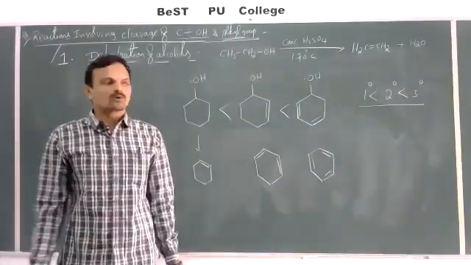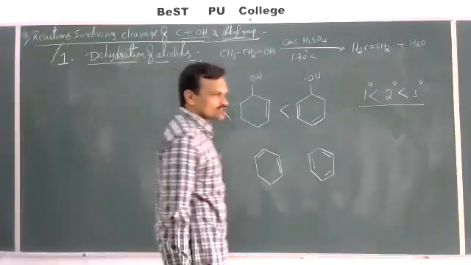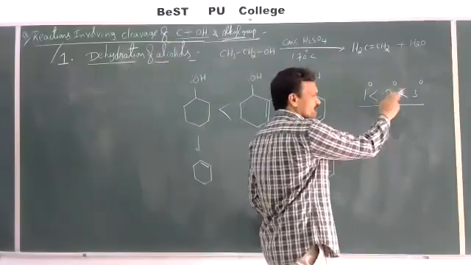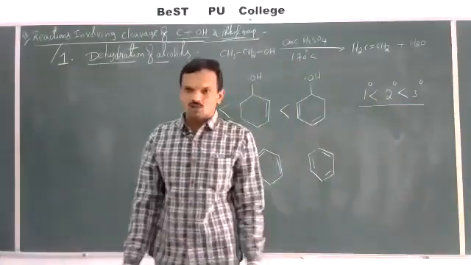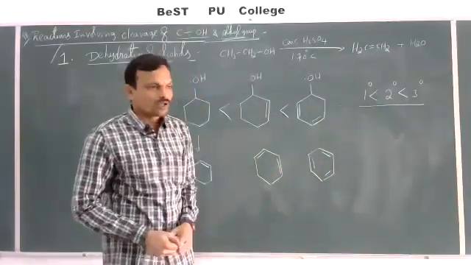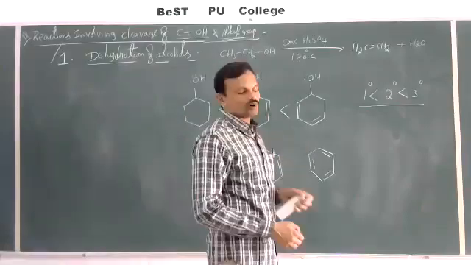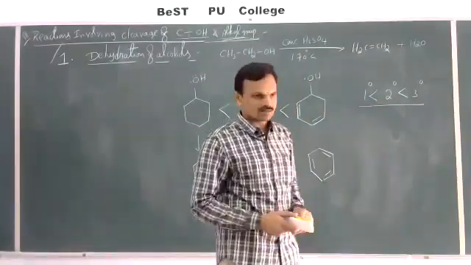Tertiary alcohols undergo dehydration readily. Why do tertiary alcohols undergo dehydration readily? See, by the loss of water molecule, all these form carbocations: primary carbocation, secondary carbocation, as well as tertiary carbocation. What is the order of stabilities of carbocations? The same order applies to dehydration of alcohols.